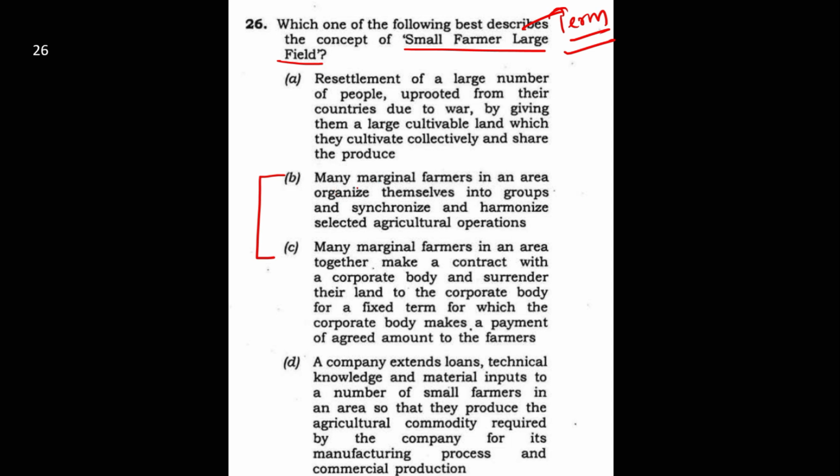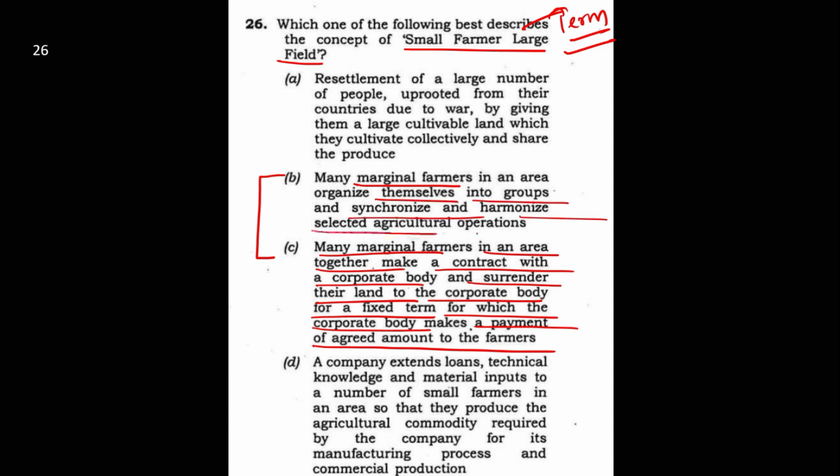Many marginal farmers in an area together make a contract with a corporate body and surrender their land to the corporate body for a fixed term, for which the corporate body pays an agreed amount to the farmers. Option B says many farmers in an area organize themselves into groups and synchronize and harmonize selected agriculture operations. So, out of this, one has to be correct.